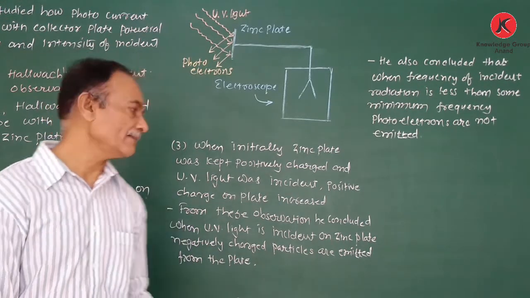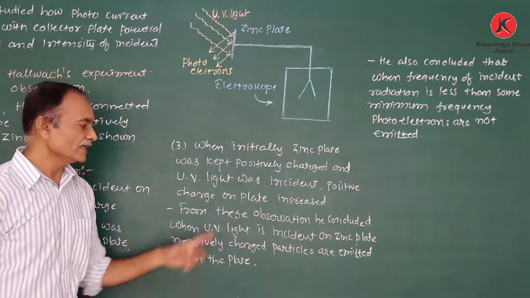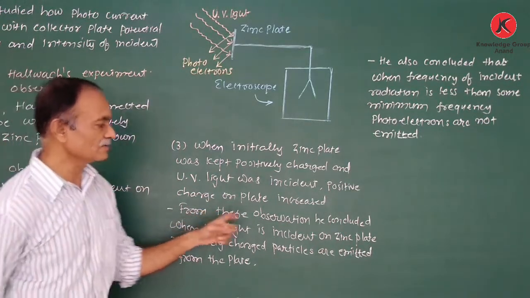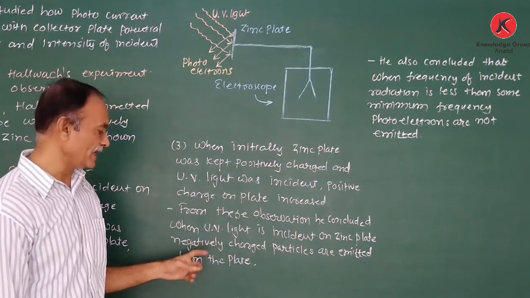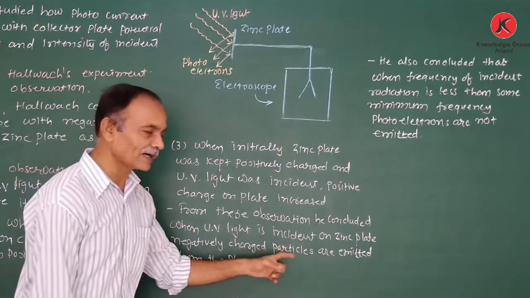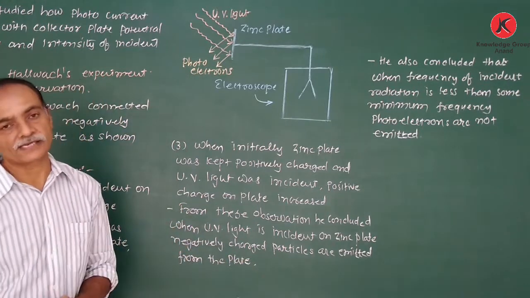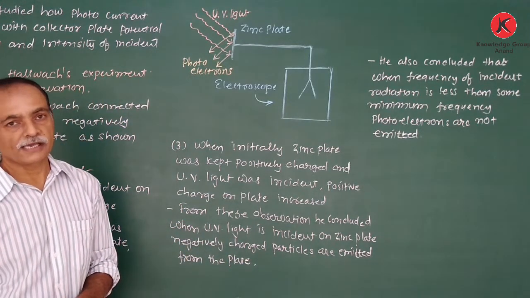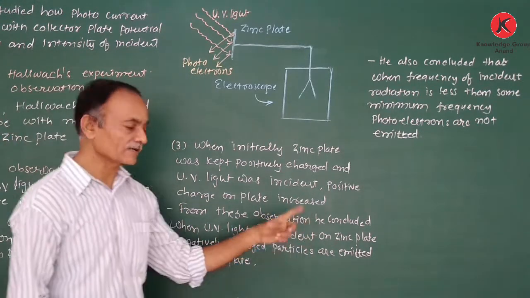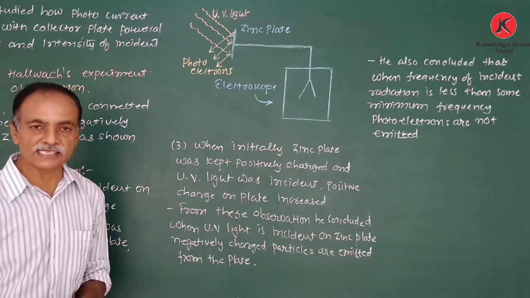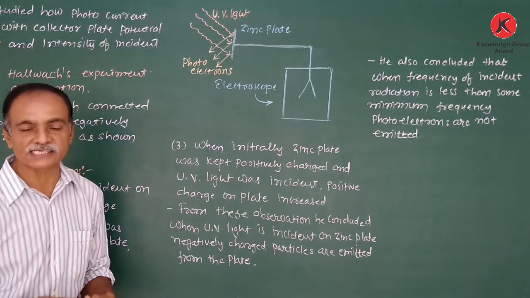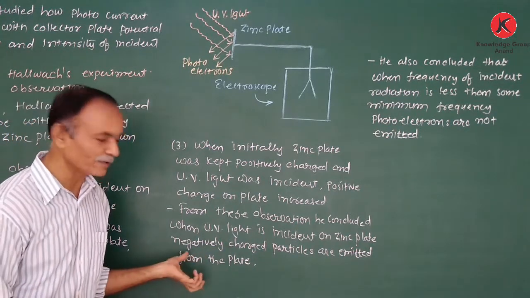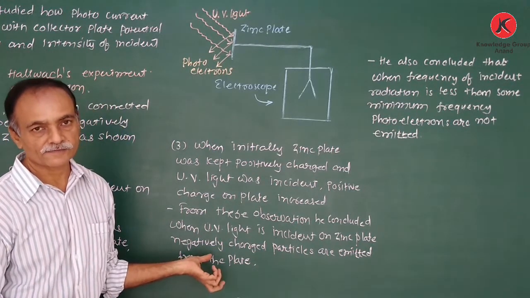From this observation he concluded that when UV light is incident on a zinc plate, negatively charged particles are emitted from the plate. So he makes two conclusions. The first conclusion is that when the UV light is incident on a zinc plate, negatively charged particles, that means electrons, are emitted from the zinc plate.